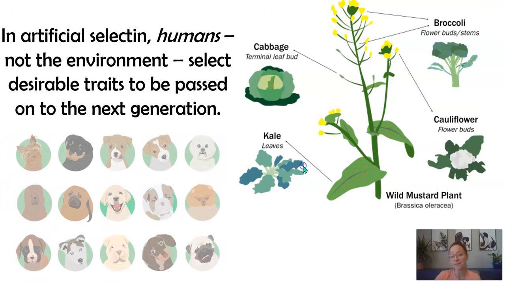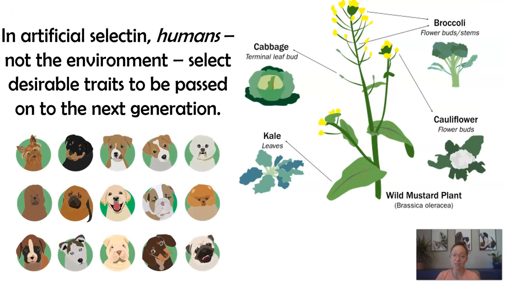I think one of the most common examples and easiest examples to visualize this is through the domestication of dogs. So, looking at DNA analysis, scientists know that dogs are descendants of wolves. And so, over the last 10,000 years, humans have selected traits that we desire in our dogs and bred them for it. So, whether your dog is a cuddly type dog, or a hunter, or a bloodhound, or a husky, they all have different traits that we have selected for and then bred those over the years, over the generations.